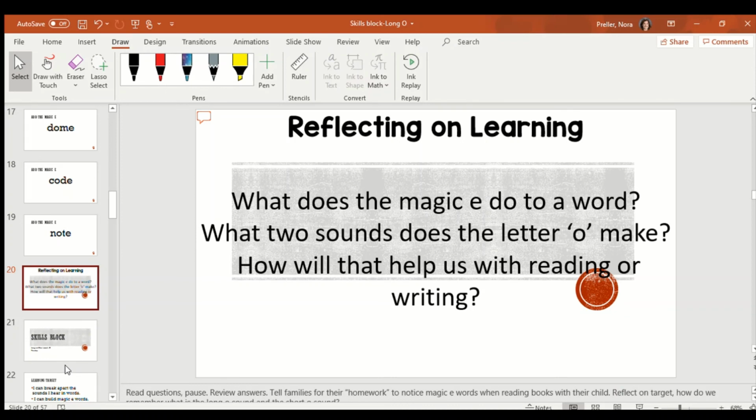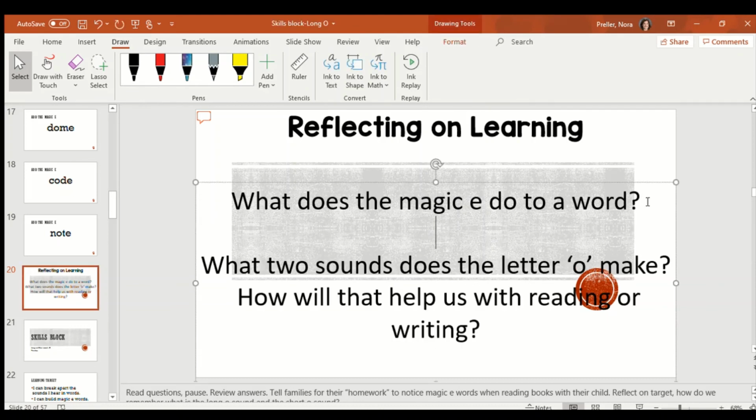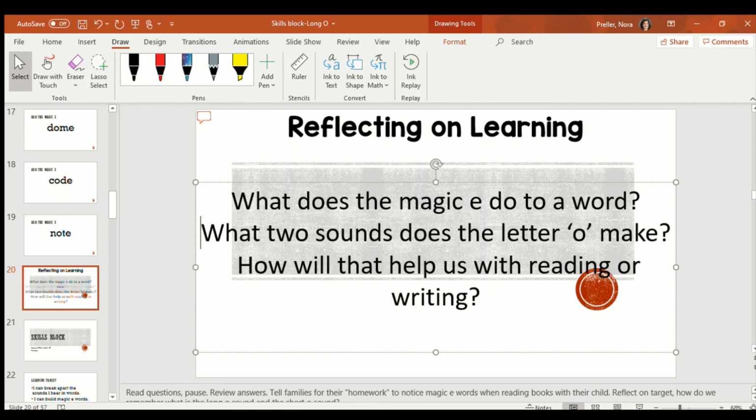My reflecting on learning question is, what does the magic E do to a word? And I'm going to write the word not again. When we add that magic E, what does it do to the word not? Yup, it turns it into note because it's making the O say its name. Remember, the magic E makes the vowel say its name. Say that with me. The magic E makes the vowel say its name. That's a very important rule to remember.